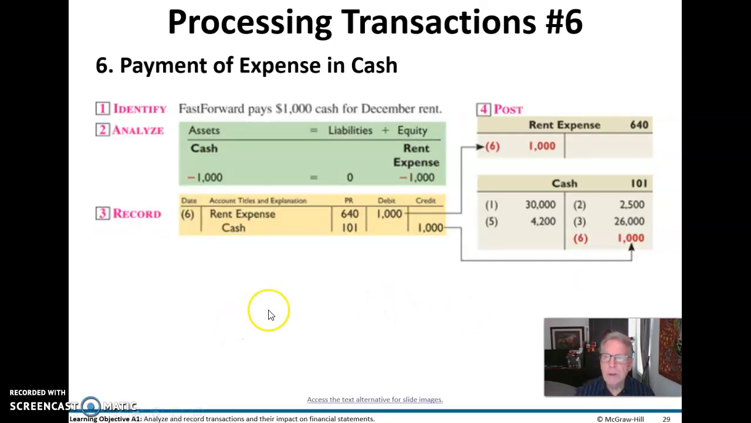In transaction 6, we have paid an expense in cash. So in this case, rent expense, we've debited the expense to increase it on the left-hand side. We've credited cash to reduce it on the left-hand side. So then we post it again to the general ledger.